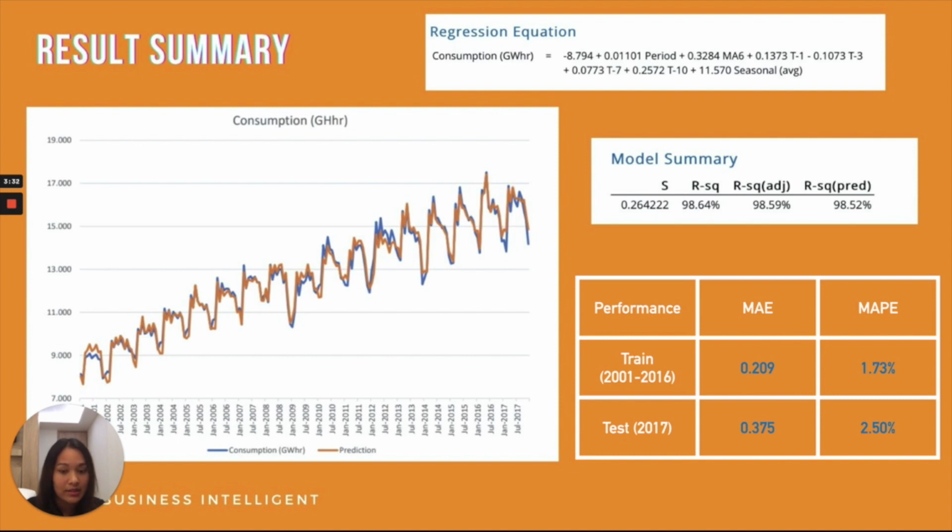For the trend performance, MAE is equal to 0.209 and MAPE is equal to 1.73%. So the performance of the trend is quite accurate because the error is nearly zero, just 1.73%. And for the test in 2017, MAE is equal to 0.3775 and MAPE is equal to 2.50%. The performance of the test is less accurate compared to the trend.